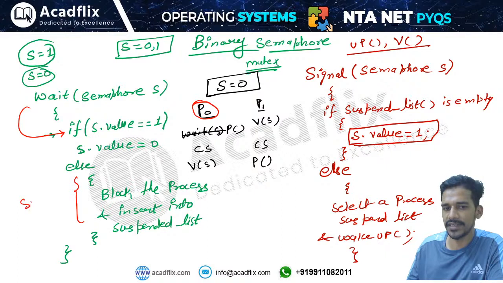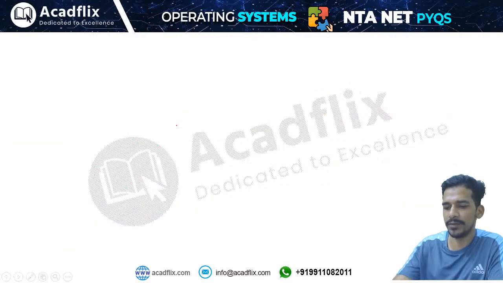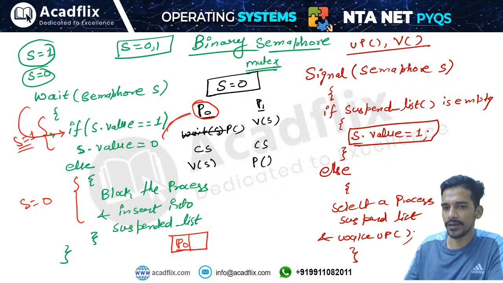Okay, this will be if S equals 0 and this case will be if S equals 1, right? So we have S equals 0 initially. That means this process will be blocked. So this process P0 is added to the suspended list. This means this process will not be able to proceed further. This process has stopped here; it is blocked at this statement.